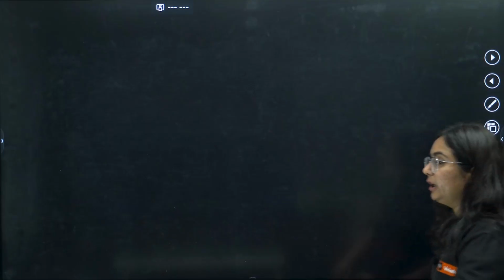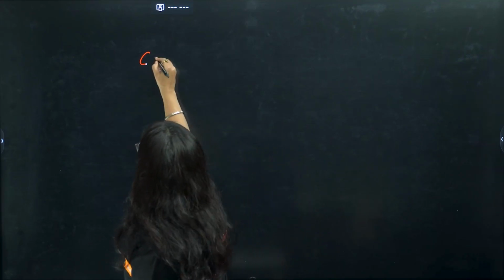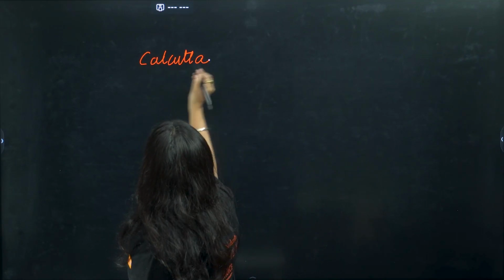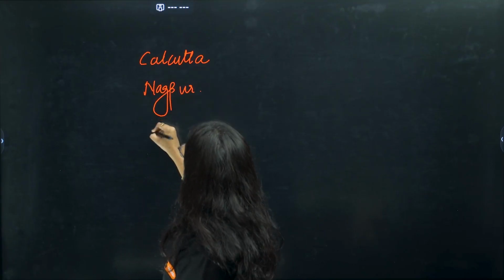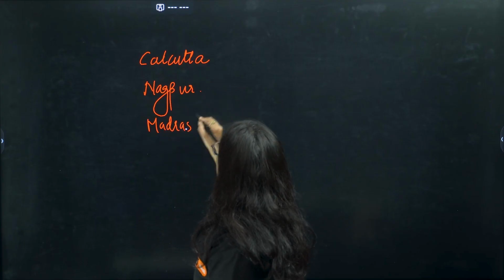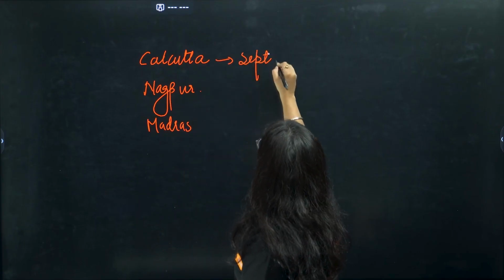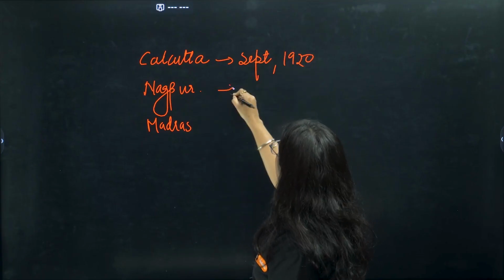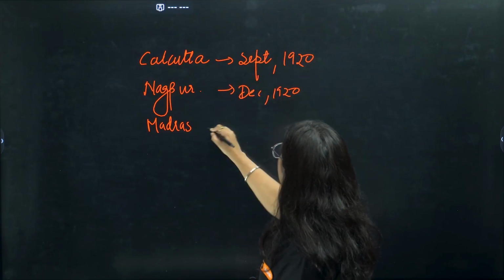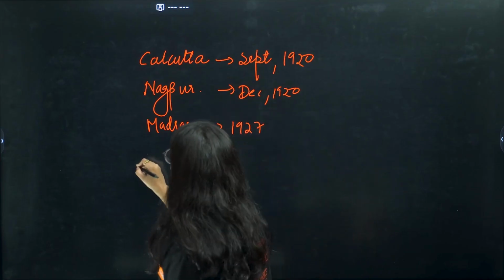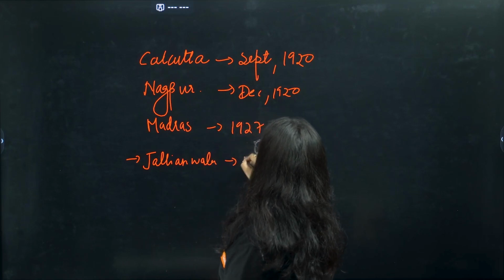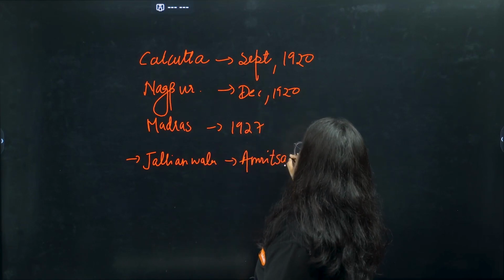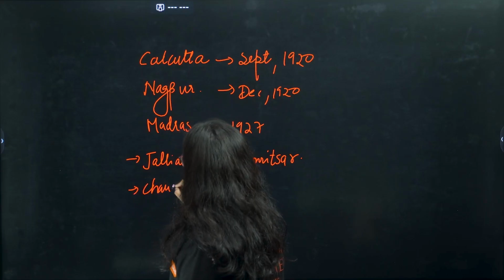I am giving you the list of some important map work from Nationalism in India that is definitely going to come. You need to identify Calcutta, Nagpur, and Madras. Why these? Because a session of INC happened here in September 1920, here in December 1920, and here in 1927. Other than that, you need to identify the location where the Jallianwala Bagh massacre happened, and it is definitely Amritsar in Punjab. Where did the Chauri Chaura incident happen?